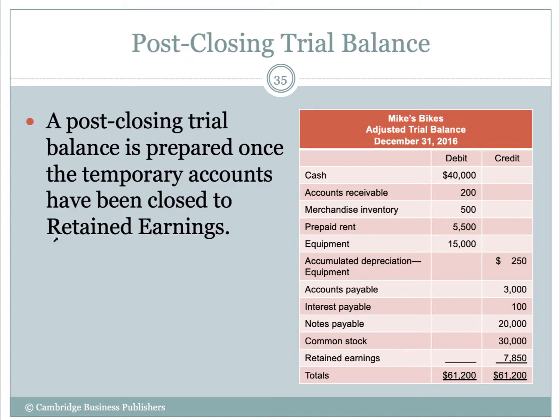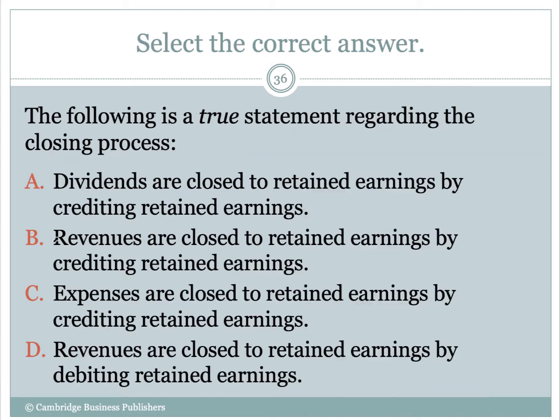Once we prepare our closing entries, we have to do a post-closing trial balance. We do this to make sure that all our temporary accounts have in fact been closed to retained earnings, and we make sure that our debits and credits are equal after the closing process.